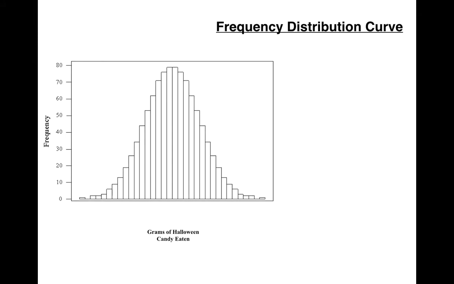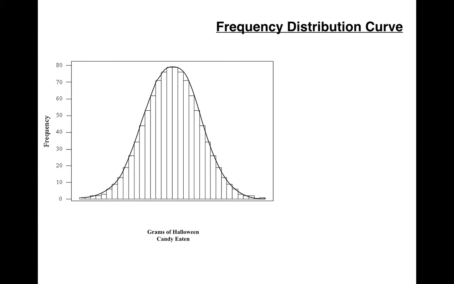Let's remember that we could also draw a frequency distribution curve. It would look something like this. And remember, the frequency distribution curve just shows us kind of the top of the histogram at each point. This is really helpful to us when we have a lot of data, even more than what we have here, to be able to make some judgments about what's going on.